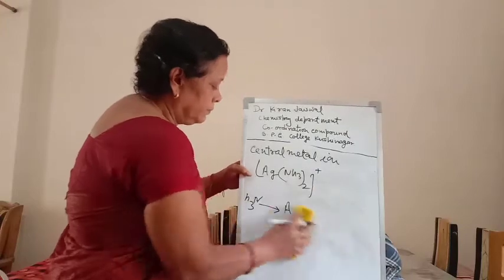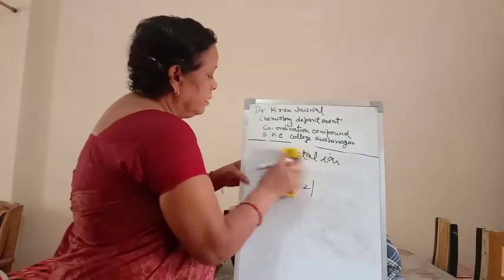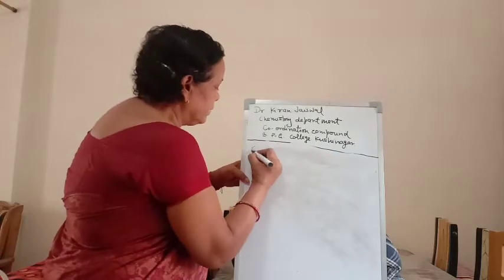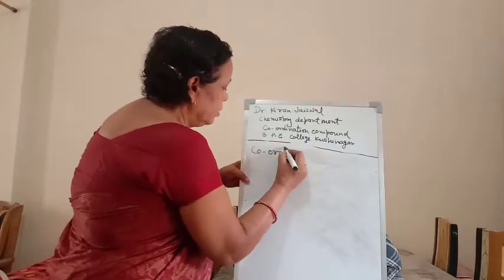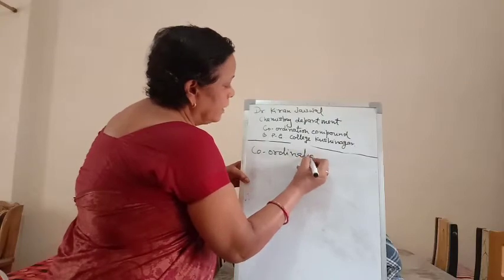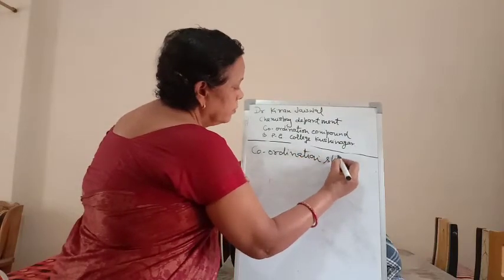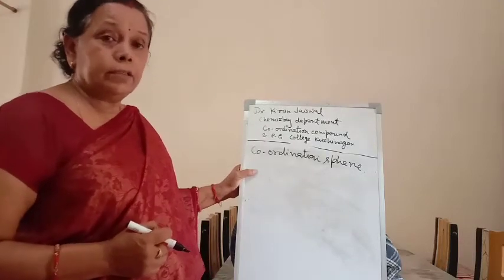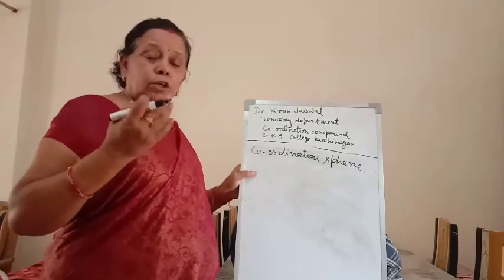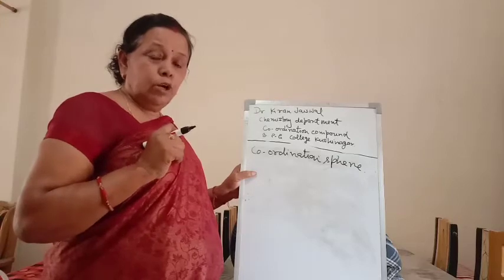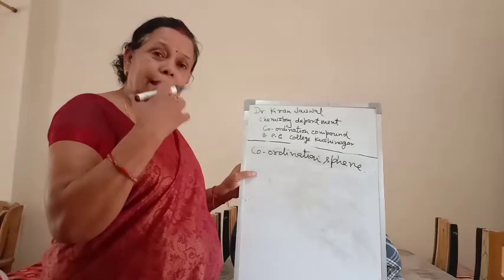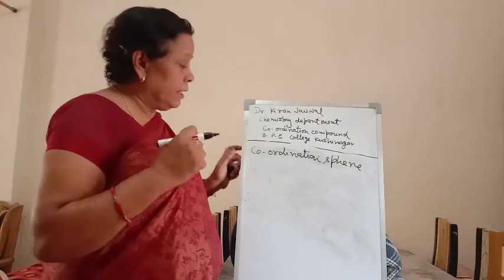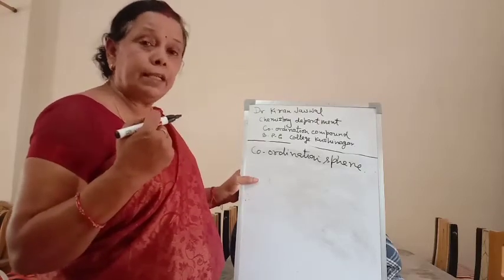Next, what is the coordination sphere? The central metal ion and the ligands directly attached to it, both written in a square bracket, are known as the coordination sphere.